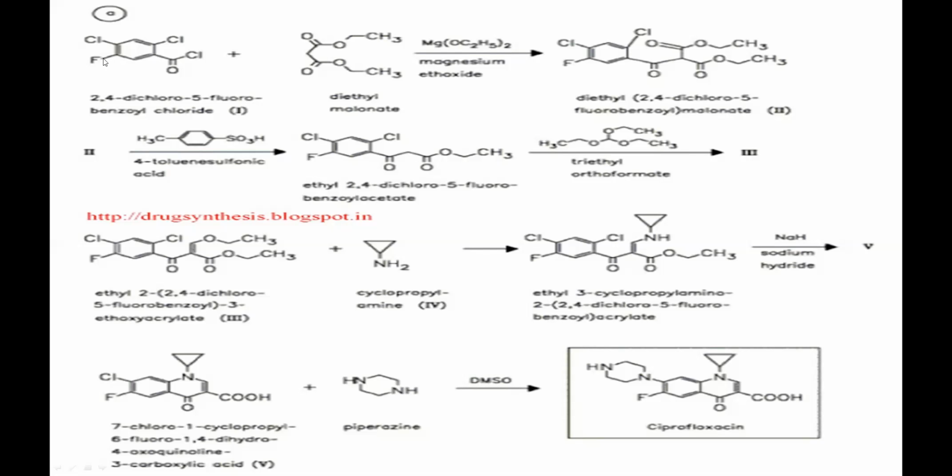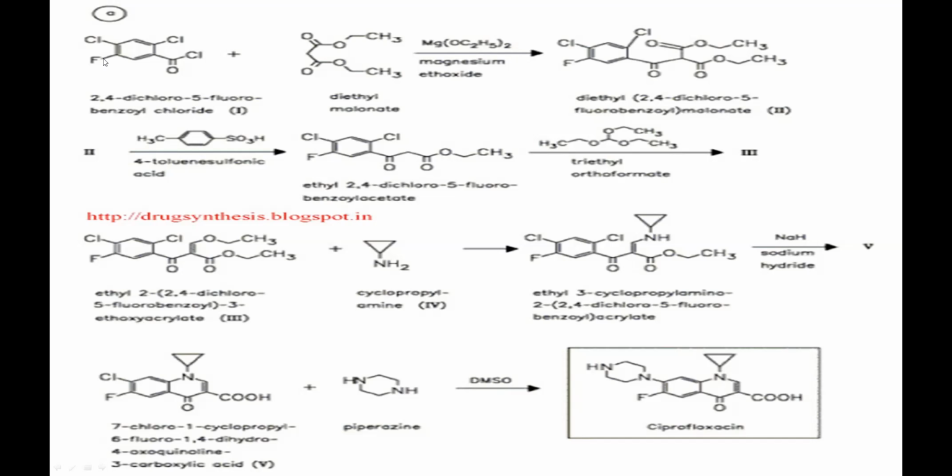The synthesis of ciprofloxacin is asked repeatedly in exams, so please read this synthesis properly. First, your 2,4-dichloro-5-fluoro benzoyl chloride reacts with diethyl malonate to give your acyl malonate derivative. The active methylene group of your diethyl malonate reacts with the carbonyl group of benzoyl to give your particular malonate intermediate.